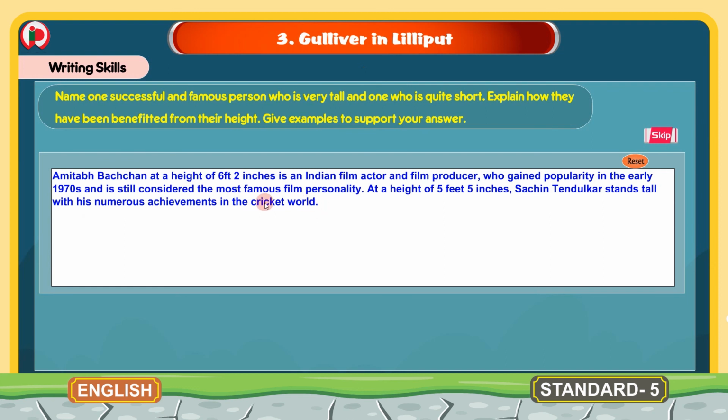So children, here I have given the example of two people, that is Amitabh Bachchan, who is very tall, and also of Sachin Tendulkar, who is short. These two people, in spite of being very tall and very short, have gained very much popularity. Like this, you can also name any two famous personalities who are very tall and short and how they have been successful in their life. This is about the writing skills section. Now we will move to the next section.